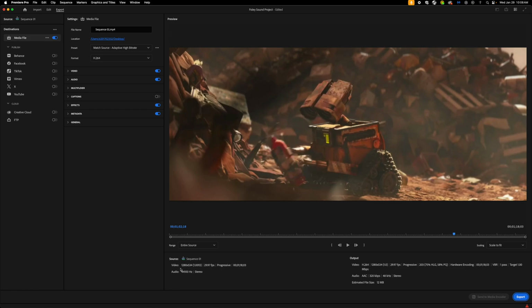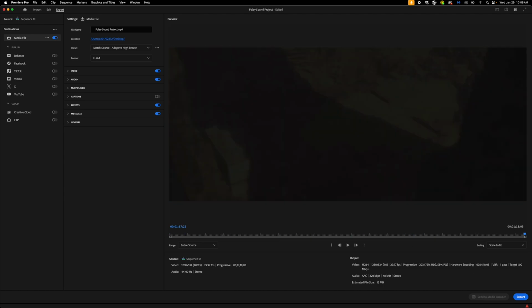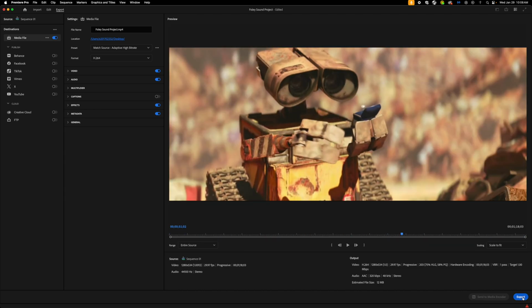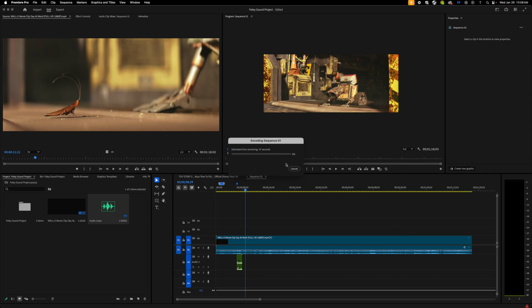And you can see the resolution as well, which is going to be locked into whatever the resolution was for the clip I gave you. So I'm going to rename my project here. I'm going to make sure I am on the desktop, H.264. I'm going to click through to make sure that everything looks good, and then I'll just hit that export button. Once that's done, I should find my video on the desktop.